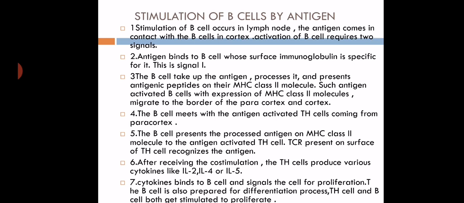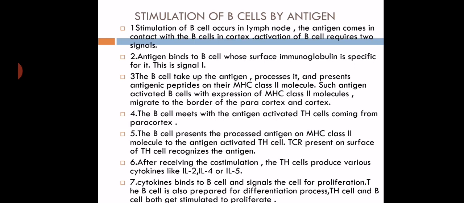So here, whenever the B cell gets activated, firstly the antigen comes in contact with the B cell and the B cell surface immunoglobulins are specific for it, that is signal 1. Once the antigen is taken up by the B cell, the antigen is processed and converted to antigenic peptides along with the MHC class 2 molecules.